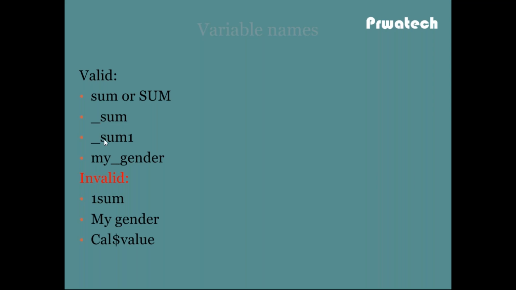This is valid. A variable name consists of characters, underscore, and digits. This is valid, my underscore gender. There is no space between my and gender, so this is a valid variable name.